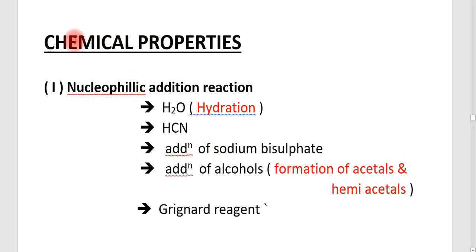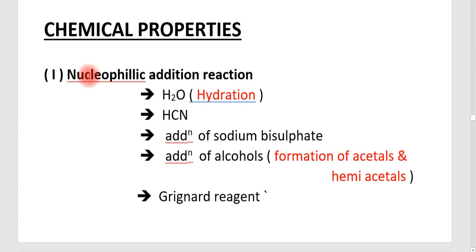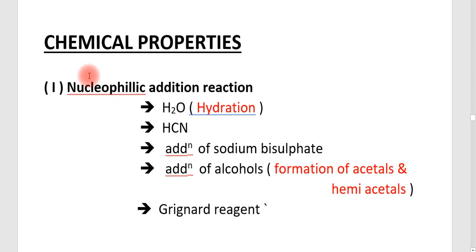Next part of this section is: what are the chemical properties of aldehydes and ketones? First of all, you should understand that aldehydes and ketones are a very important functional group in chemistry. There are different chemical properties for aldehydes and ketones, and it is a wide area. It is already discussed, or is a small area, in your plus 2 levels. Anyway, in your syllabus, only 2 or 3 properties are given here. Therefore, I am explaining only 2 of them, concentrating on the syllabus.